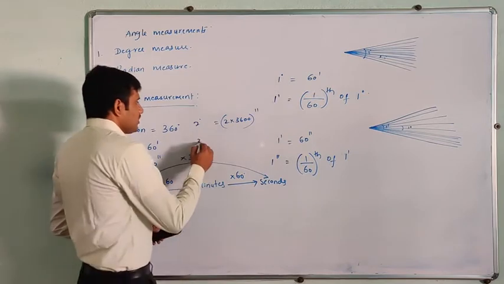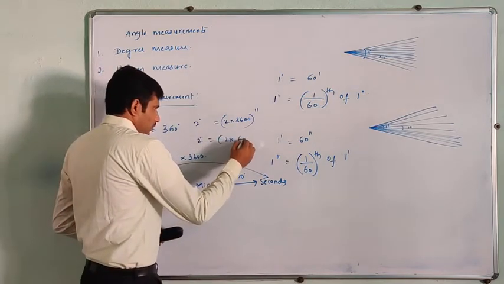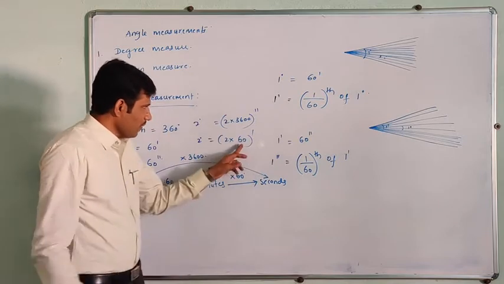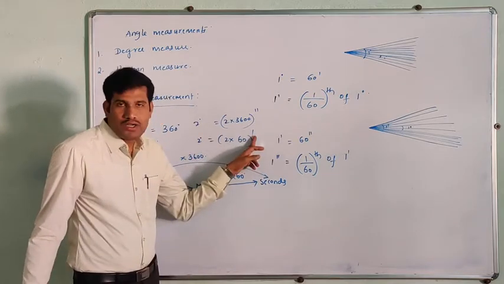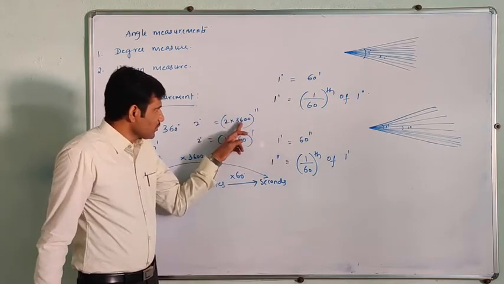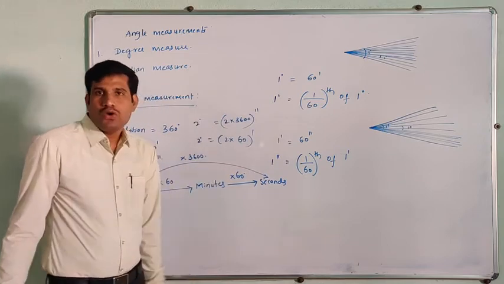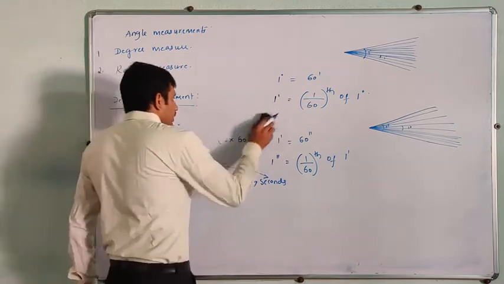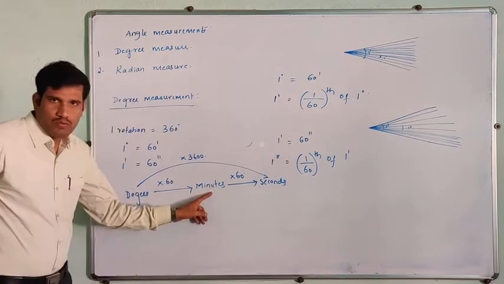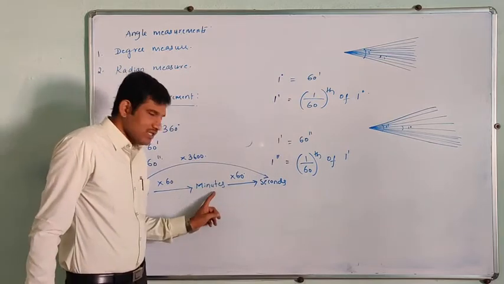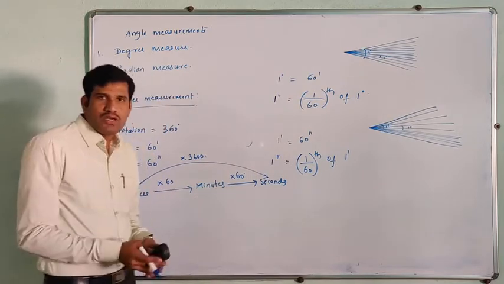But 2 degrees is equal to what? 2 into 60 minutes. When you multiply by 60, that degree is converted into minutes. When you multiply by 3600, that degree is converted into seconds. So if you multiply by 60, degree is converted into minutes. Again, as you multiply by 60, those minutes are converted into seconds.